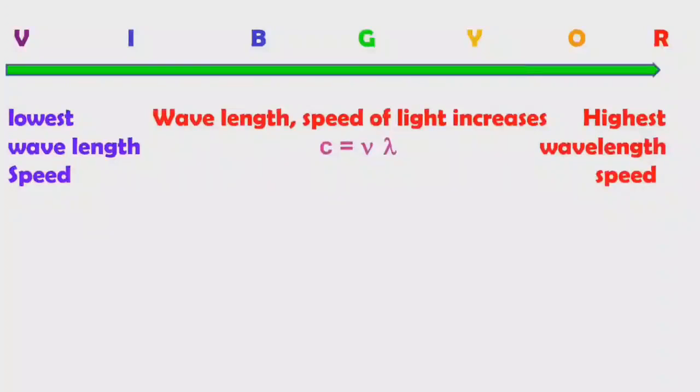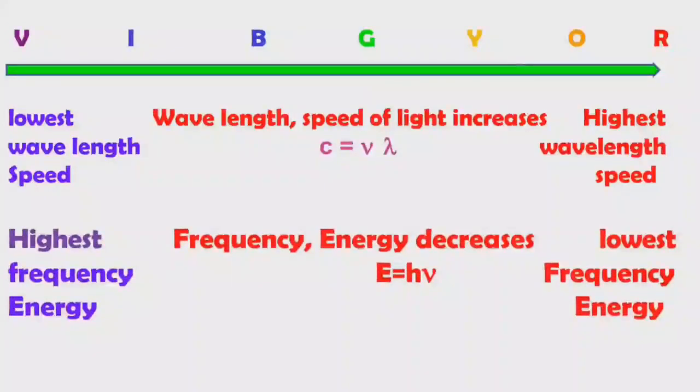So from violet to red, wavelength and speed of light increase because c = νλ. c is directly proportional to λ. Next, from violet to red, frequency and energy decrease. Violet has the highest frequency and highest energy, red has the lowest frequency and lowest energy.